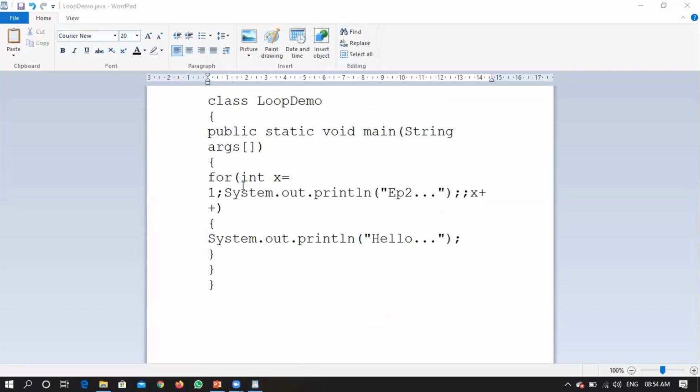What I'm doing is, int x = 1 is the first expression. For the second expression, instead of writing a condition, I wrote a System.out.println statement. Let me remove one more semicolon. Then x++.